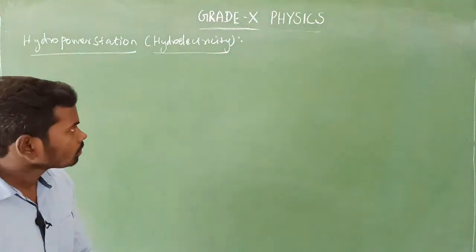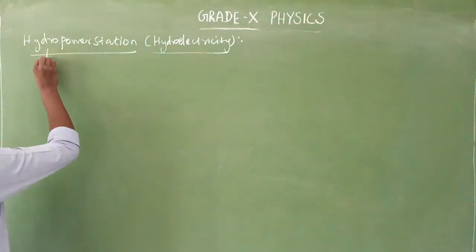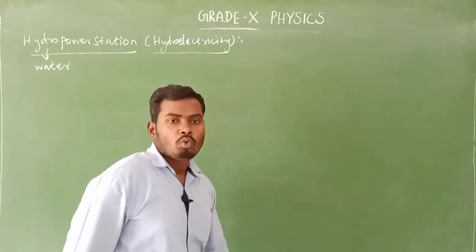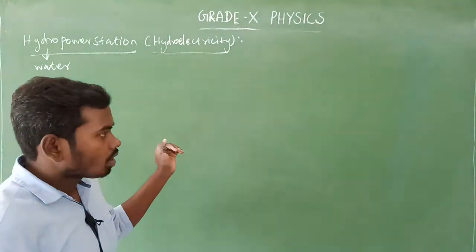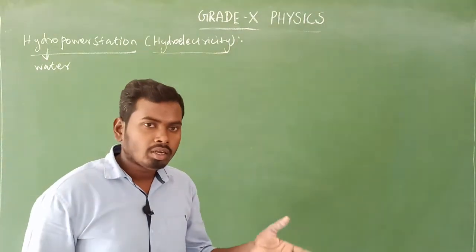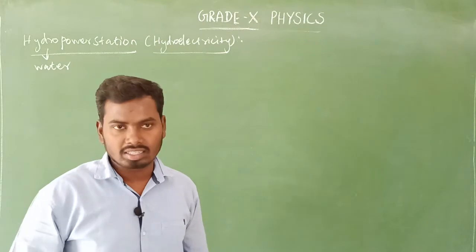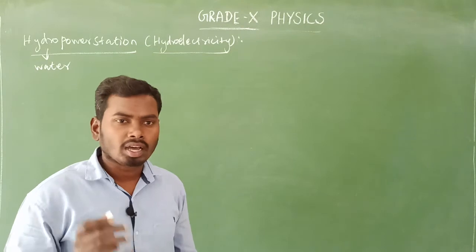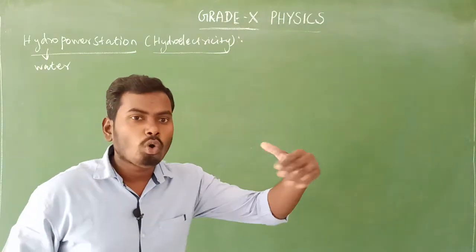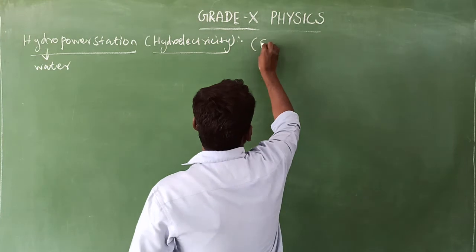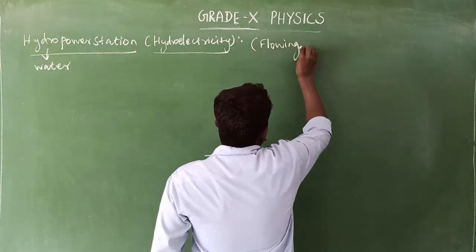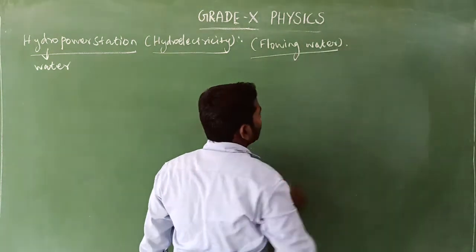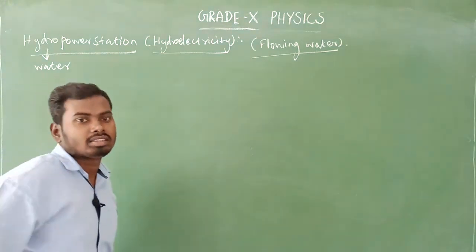What is the meaning of the word hydro, sir? Hydro means water. Here, water is used to generate electricity. How is it possible, sir? Not normal water, but flowing water. Flowing water is used to generate electricity.